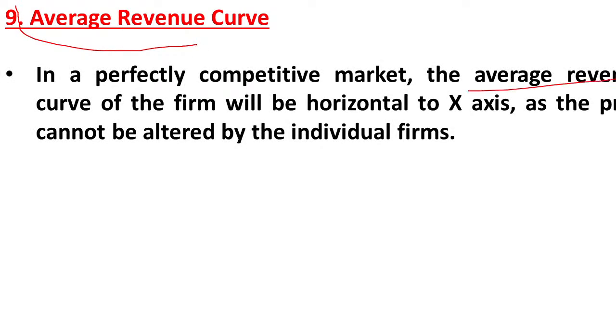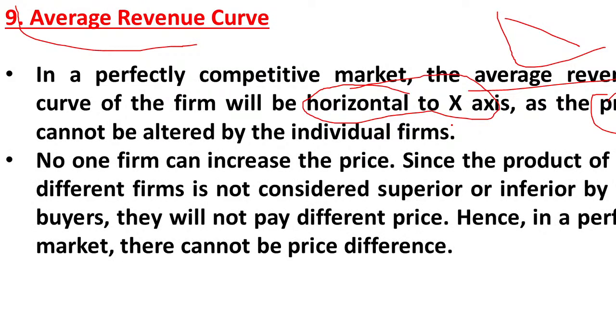The next one is the average revenue curve. In a perfect competition market, the average revenue curve is horizontal to the x-axis, and this is the demand curve also, because here the price is not altered. But in other types of market, the average revenue curve will be downward sloping. Here in perfect competition, price is not decided by the sellers or buyers and cannot be altered by individual firms, so the average revenue curve will be horizontal to the x-axis.